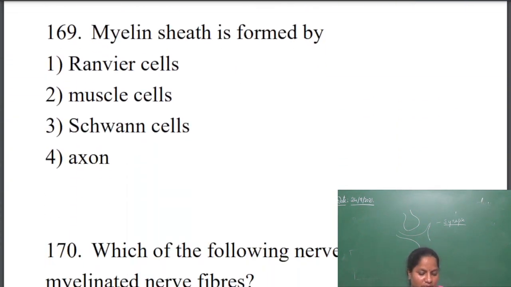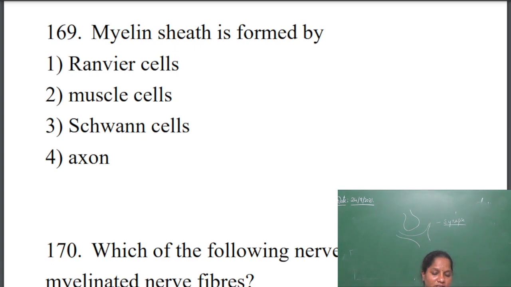Next. Myelin sheath is formed by. So when we read the structure of a neuron, we say that myelin sheaths are going to protect the squamous cells of the axon. So myelin sheath is formed by the squamous cells. Myelin sheaths are formed by the squamous cells.